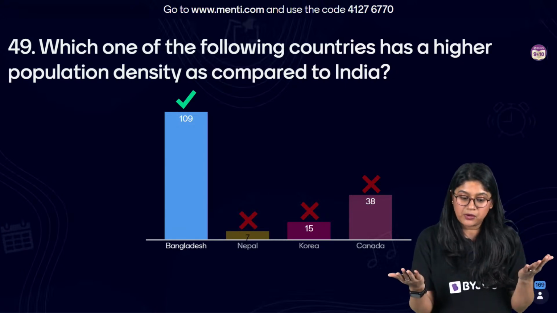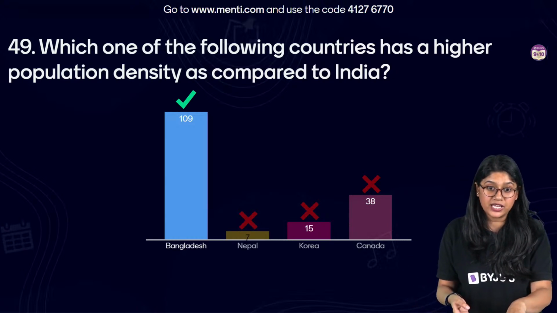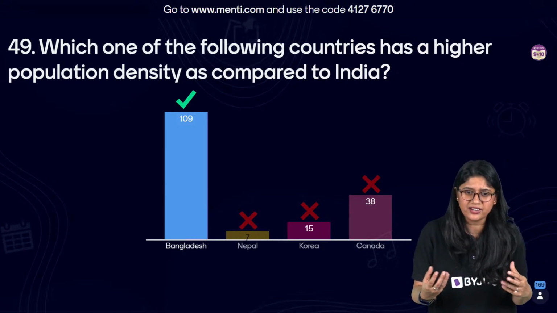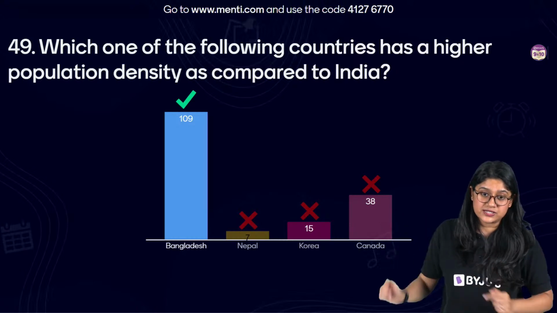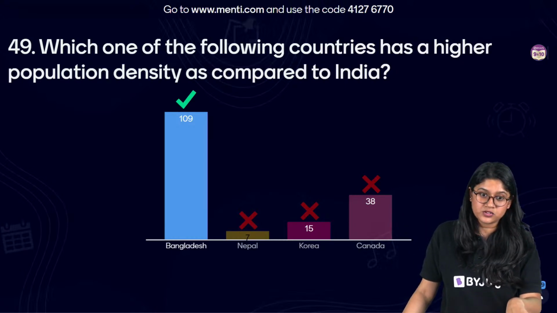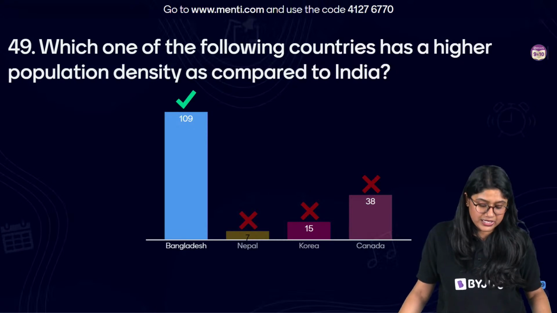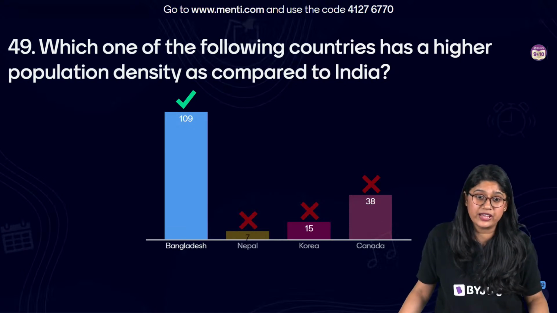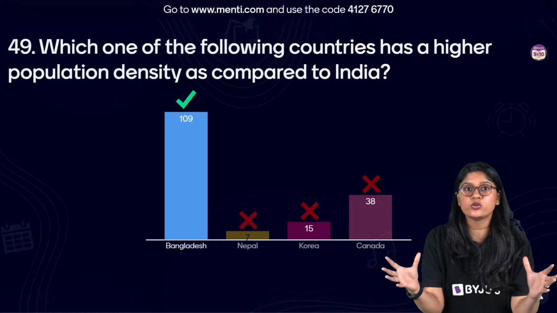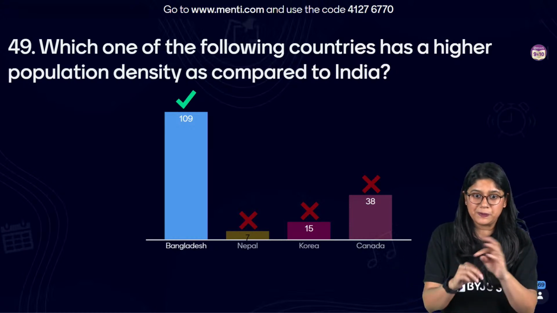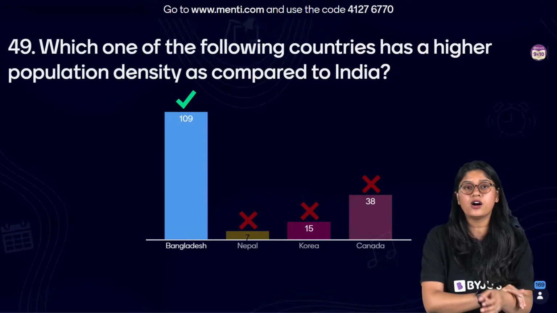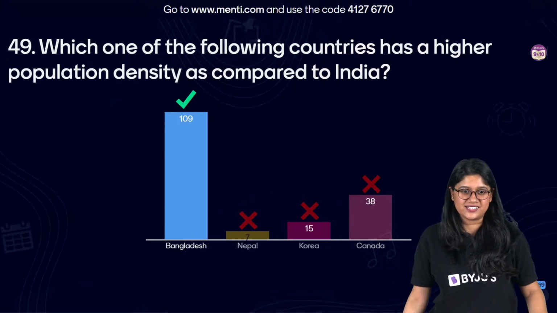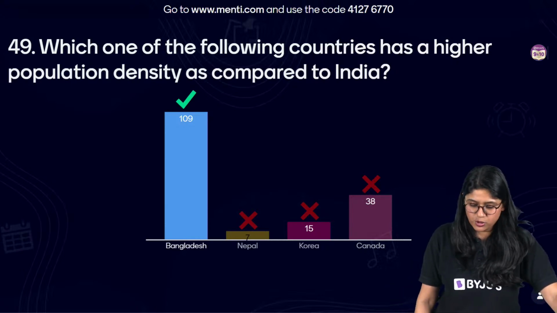Okay? We are discussing the countries over here. So we have Bangladesh. Punya, how can you say about Goa? Goa is a state, right? And we're discussing the population density of countries. So the correct answer over here is Bangladesh. Very good. See, Canada is a very huge country, right? People are scattered over there. The population density, of course, is not that much. Yes, very good. Okay, let's move ahead, everyone.